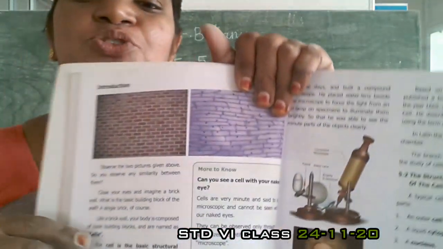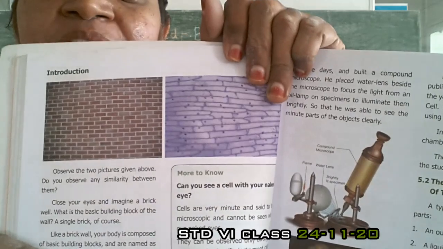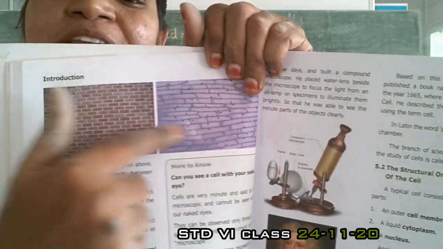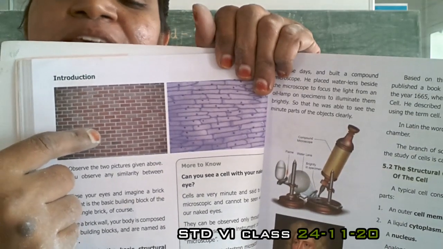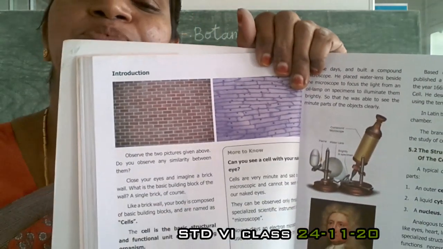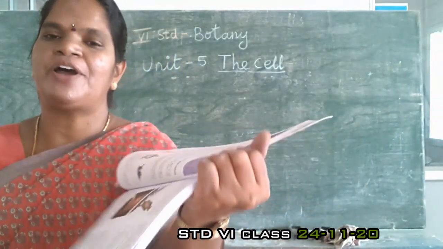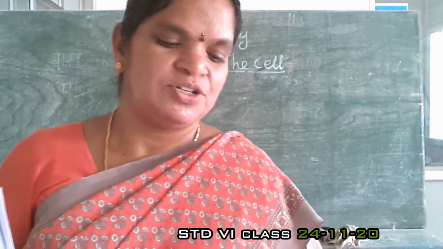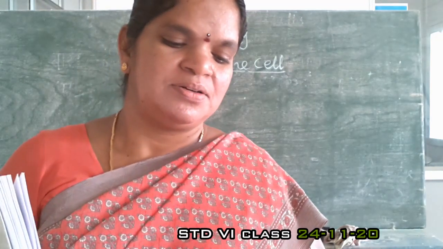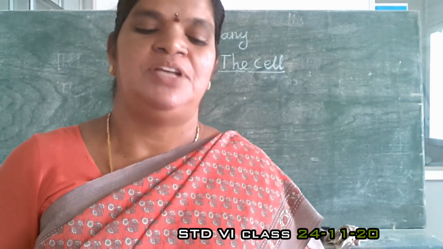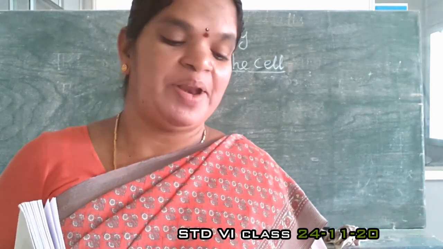See here these two diagrams in the book. Some arrangements are there. Yes, in this arrangement, observe. What do you observe? Do you find anything in these two pictures? Close your eyes. Imagine a brick wall.